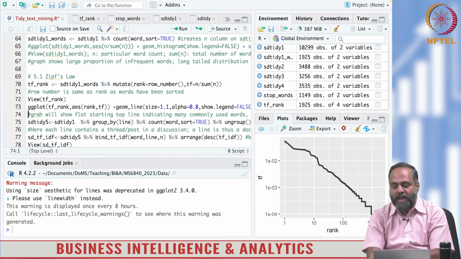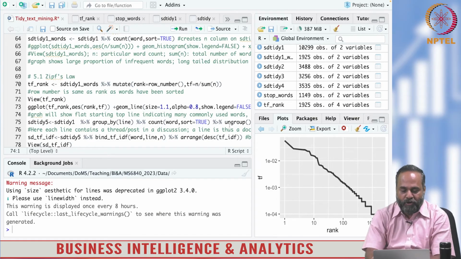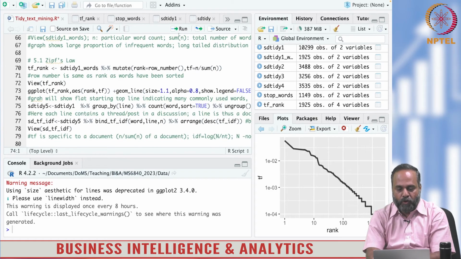The longer this line or the vertical this line, if this line is occurring for a long region, it shows that a lot of common words are very popular in a given corpus or a document, depending on the unit of your analysis. Ideally, this length should be as small as possible so that you have a lot of content that is useful in a document. That's all. Let us move on.